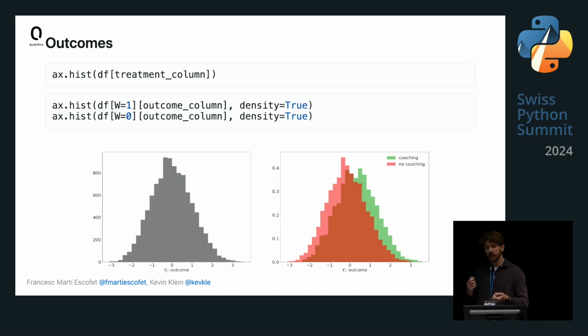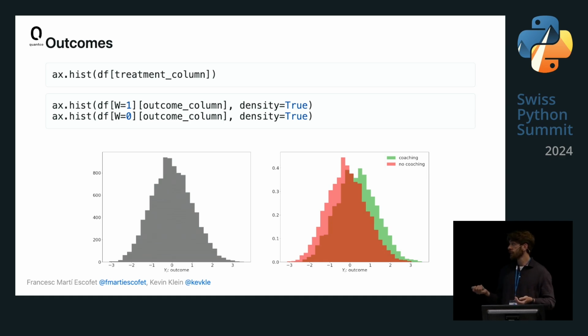We said before that we have these outcomes, these standard normal GPAs. On the right-hand side, we can see a histogram of that in gray, and it looks about fine. It is more or less centered at 0, looks more or less symmetric. Most of the mass is between -1 and 1. Now, if we split up these outcomes into students who did receive coaching in green and students who did not receive coaching in red, visually speaking, we get the sense that coaching is a good idea because we do not have any confounding here. There was a randomized control trial. This is only visual and only on average, though.